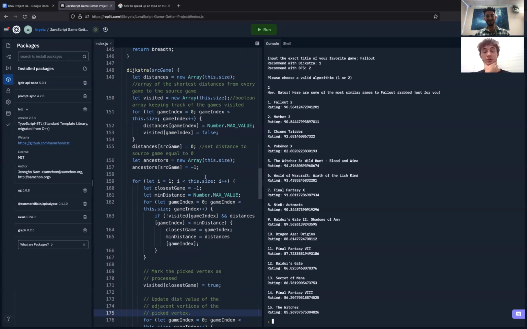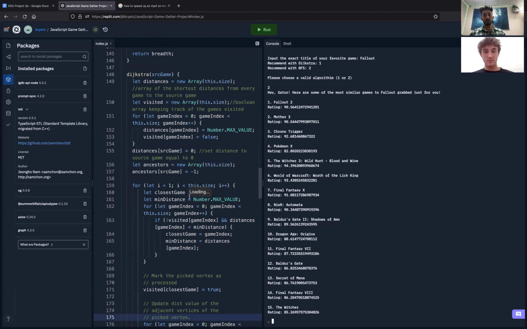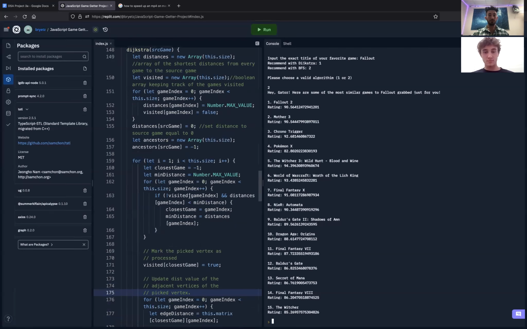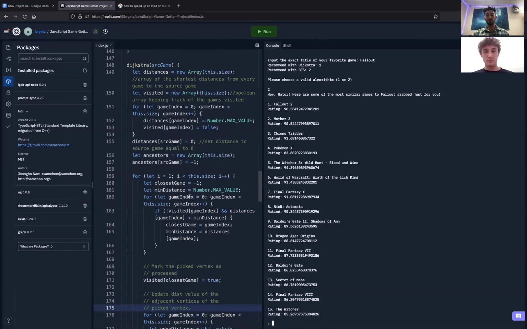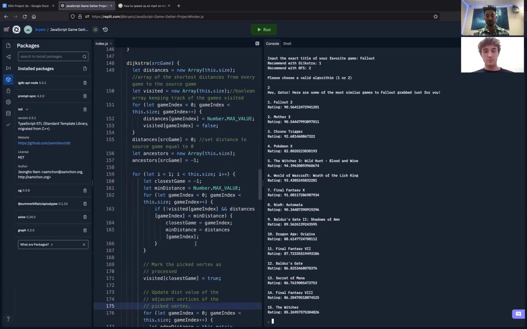But the Dijkstra algorithm is more specific because every edge has a specific weight between 0 and 1, and we only output the top 15 closest, shortest distances from the source game. Brian, care to explain? Yeah, so it's just Dijkstra's algorithm, and we'll be going from the source vertex, which in this case is the source game, and we will find the shortest path to every other node in the graph, and then we will return that as a distance, and then we will use that to generate our top 15 recommendations.